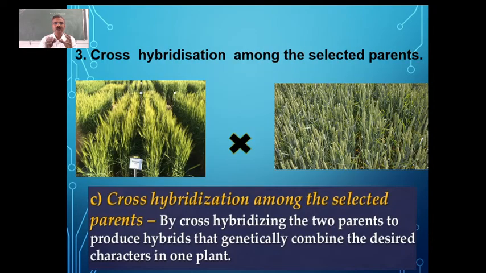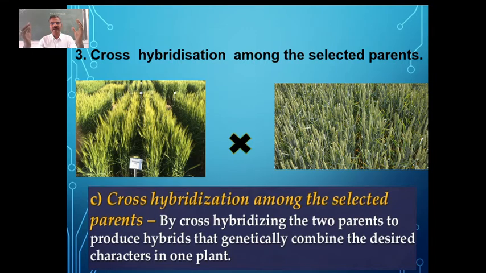Then, once we select the two different varieties with the desired traits, quite naturally they will have some undesired traits also. And these two selected parents with the desired traits, let me say one is with high yield, another one we have selected for high resistance to the pathogens.